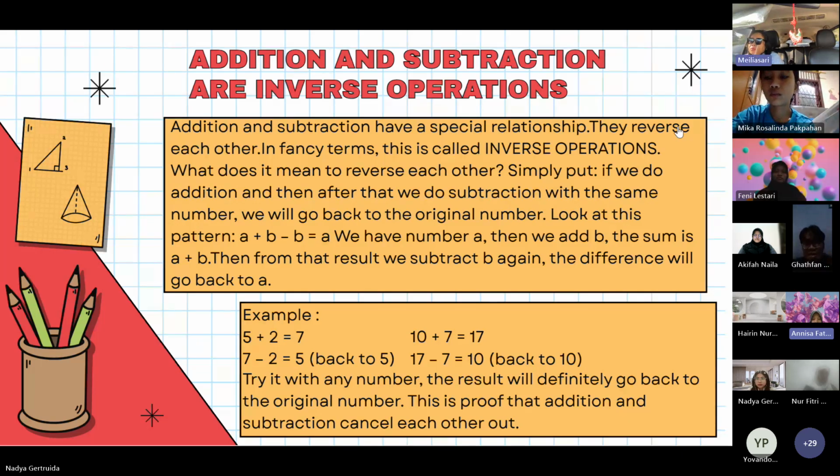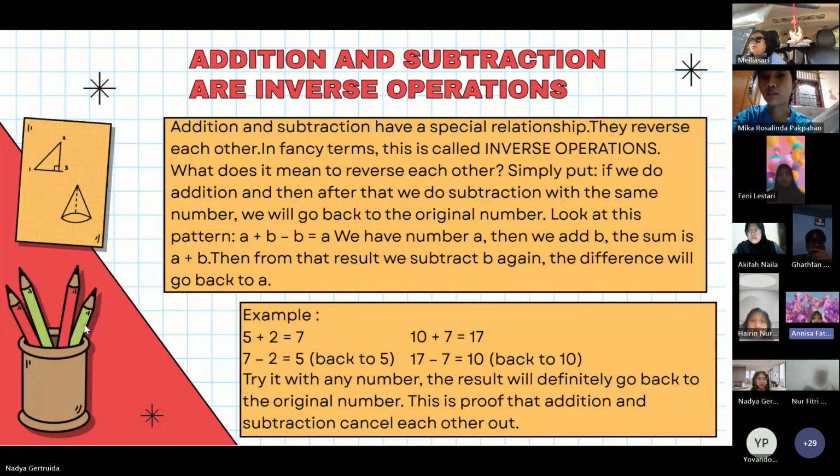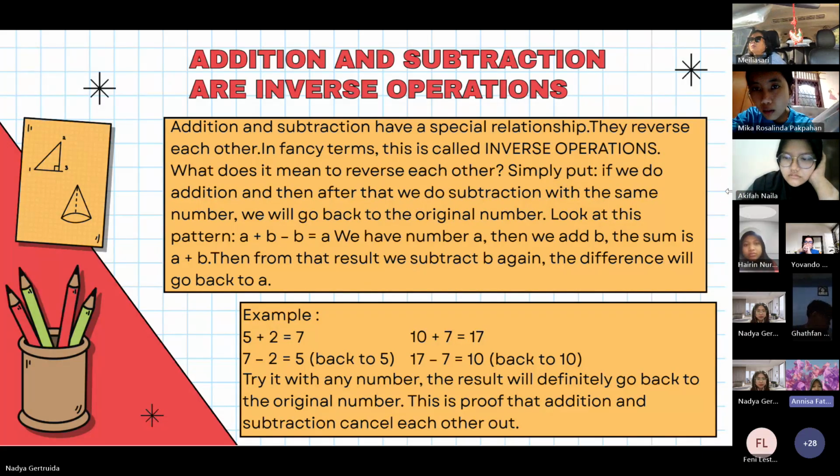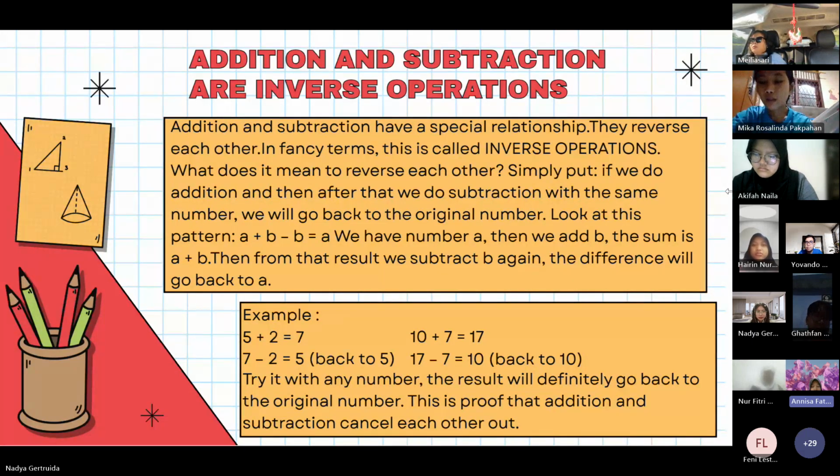A added to B, then subtracted by B, the result is A. So we have number A, then we add B. The sum is A added to B. Then from that result we subtract B again, the difference will go back to A. Example, 5 added to 2, the sum is 7. Then 7 subtracted by 2, the difference is 5. It goes back to 5.